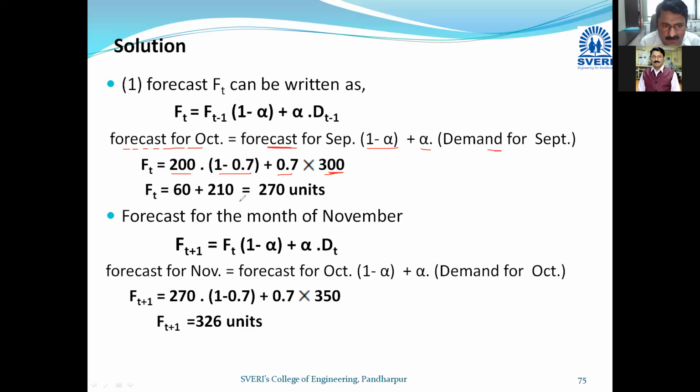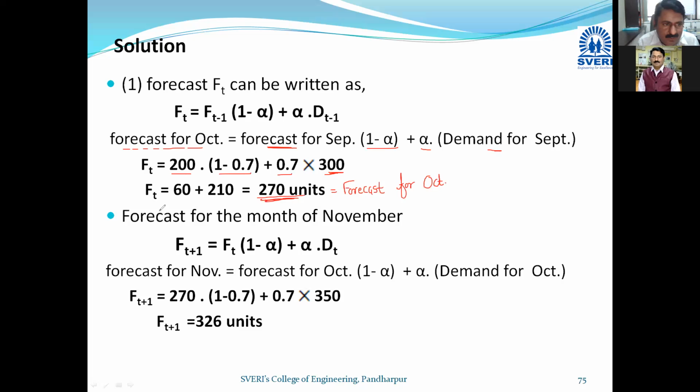So the forecast for October, F(t), is 270 units. Now you can calculate F(t+1).